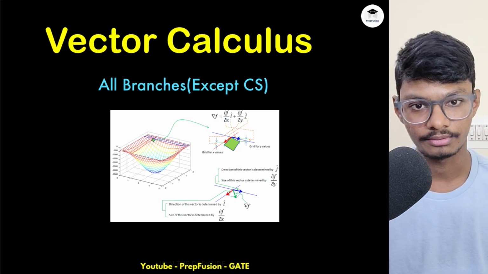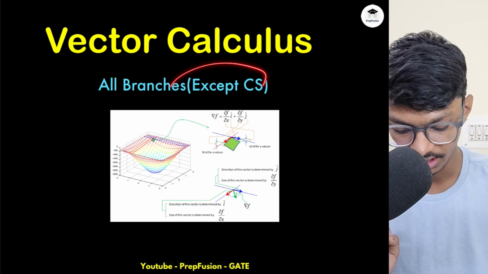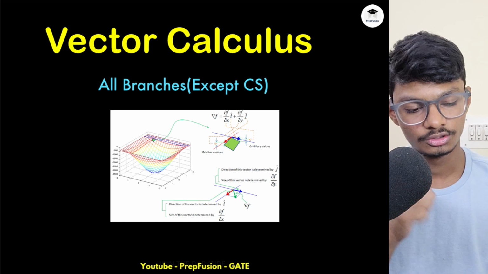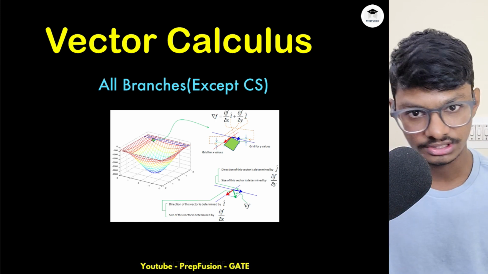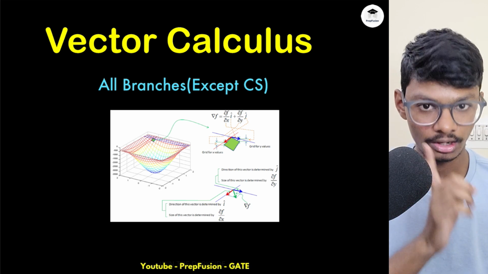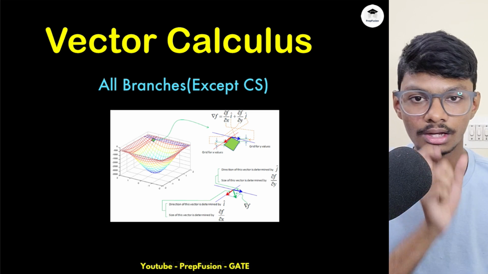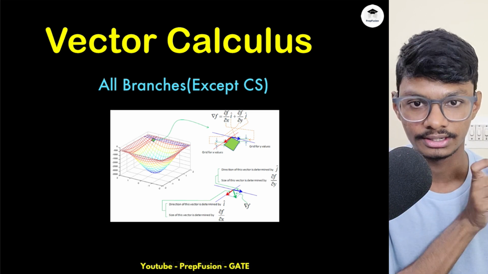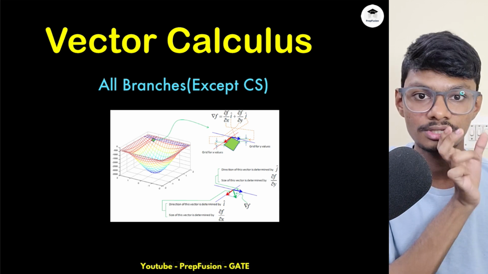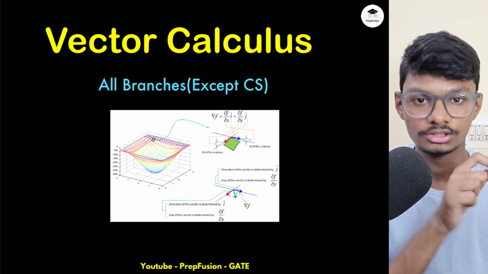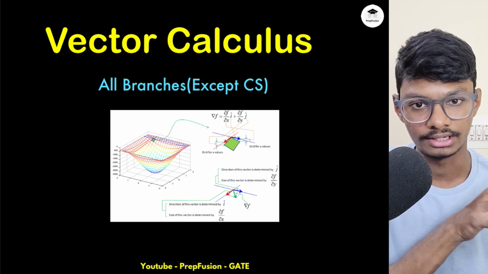So this chapter, right, vector calculus, obviously all branches have to follow except computer science. Computer science, guys, you just have to follow the single and double integration. In double integration, mostly I've covered few things, but one video I will do in this vector calculus chapter itself, I will tell you that will be prerequisite for integral vector calculus that you just study, because there I have explained double integration and volume integration, triple integration, right? So triple integration we have already done, but few more things I need to explain on that.